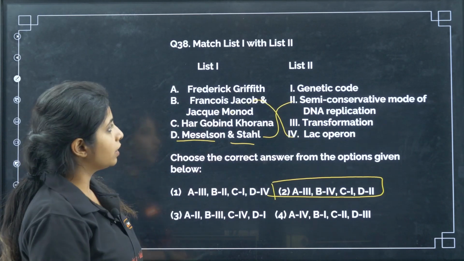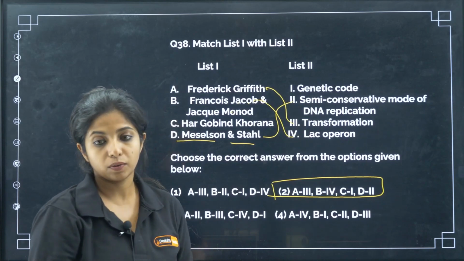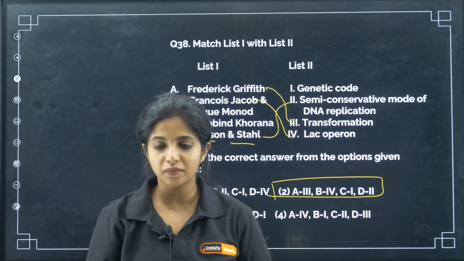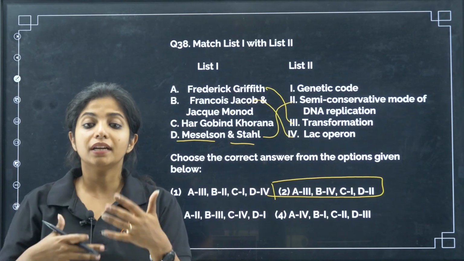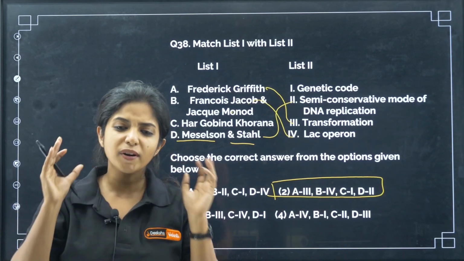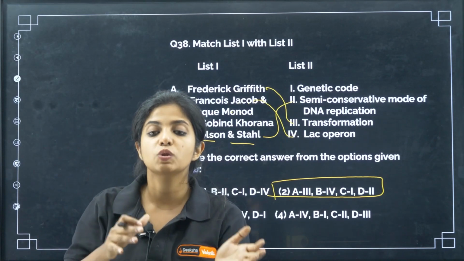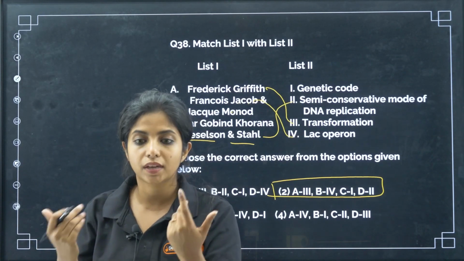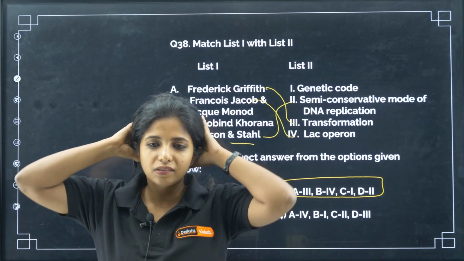Now Frederick Griffith, what did he do? He did the transformation experiment, where heat killed S strain and live R strain were used and the R strain was getting transformed. He later was trying to understand what is making the R strain transform into the S strain. But was he able to tell the genetic material mediation?